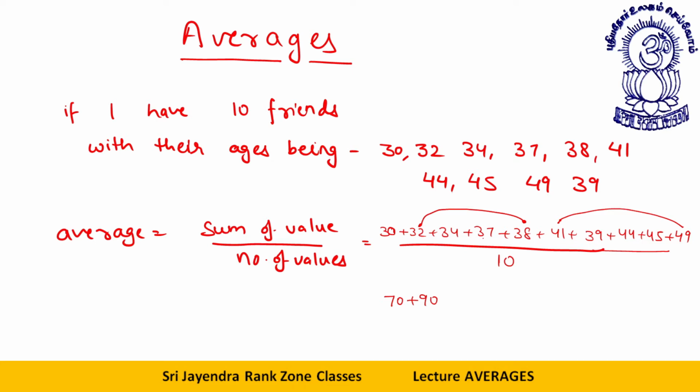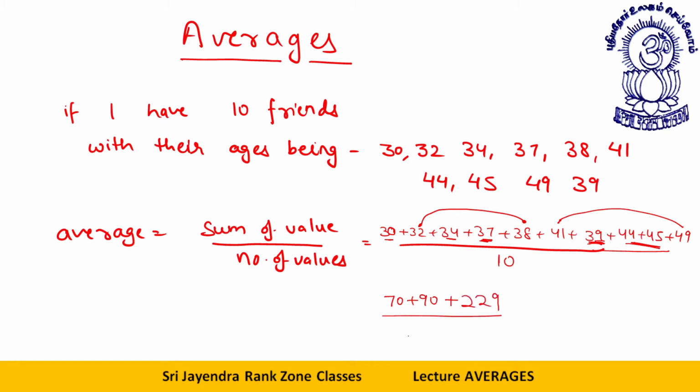Let's add them. 30 plus 34, 64. 64 plus 30, 94. 94 plus 7, 101. 101 plus 9, 110. 110 plus 30, 140. 140 plus 80, 220. 220 plus 4 plus 5, 229.